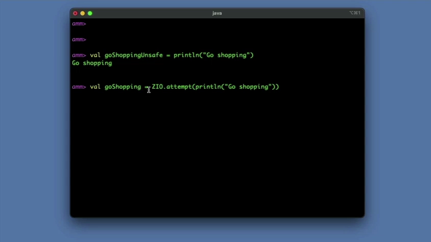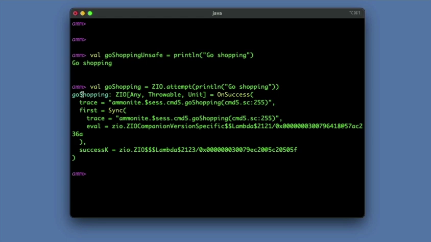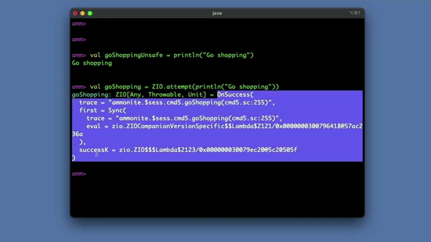So now a good question is, when I hit enter here, what do you think is going to happen right down here? And you see in the result, go shopping is the variable name, and then this is the type of that variable. Everything over here defines a ZIO effect, and that effect is this blueprint. Up here you saw that go shopping output right away.